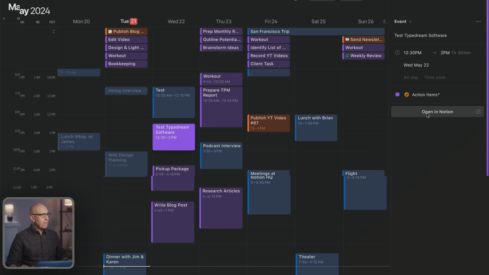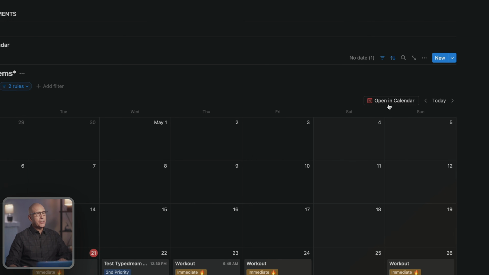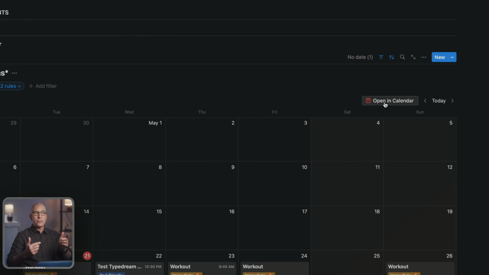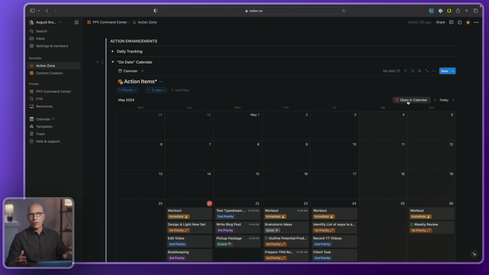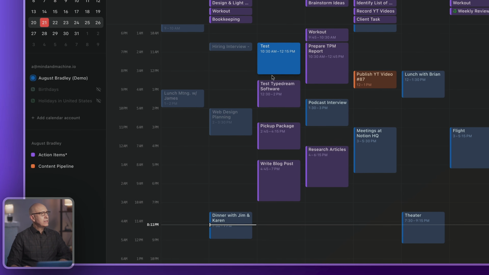And at the same time, in Notion, at the top of every calendar that's synced, you have a button now to open in calendar. You just click that, it takes you right to the calendar. So you have a quick access back and forth, but again, you're going to need to bounce back and forth. But the other really nice Notion database integration that I love, if you look at any of the events, these are the ones that are synced with Google.